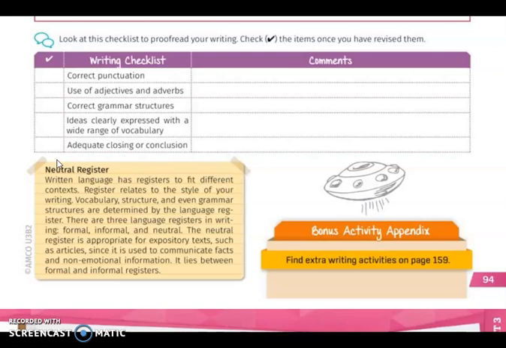The neutral register is appropriate for expository text, such as articles, since it is used to communicate facts and not emotional information. It lies between formal and informal register. So remember, the text you are writing right now is an article, so it's neutral. The text that you should write will be neutral.